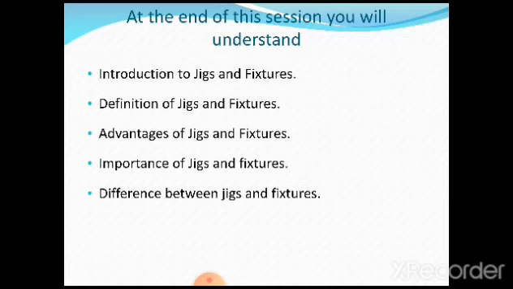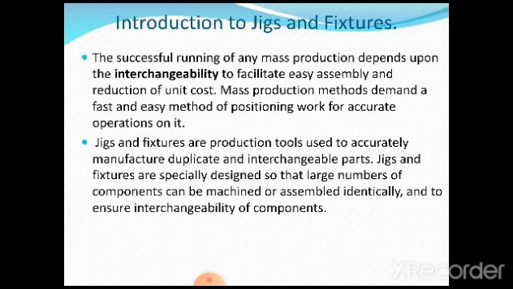So generally we define a jig as a device that guides and locates the workpiece properly, means firmly, on a machine table, and the fixture is going to hold this workpiece. This is a very simple and crude definition. That is why jigs and fixtures play a very important role in industries whenever they engage in mass production of identical jobs. We are going to understand that in detail in the subsequent presentations.